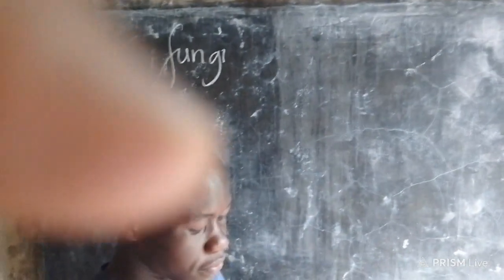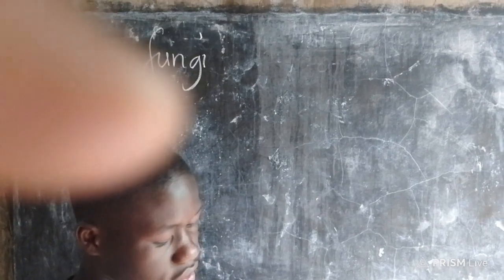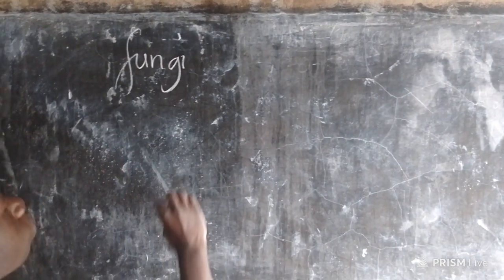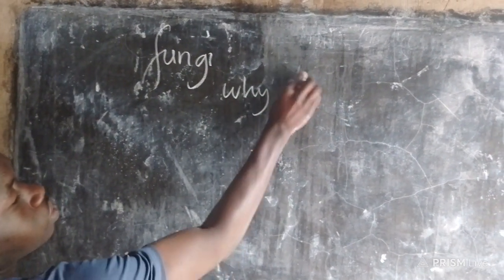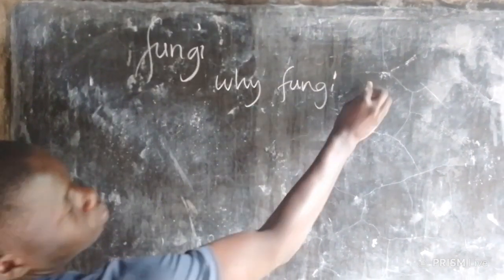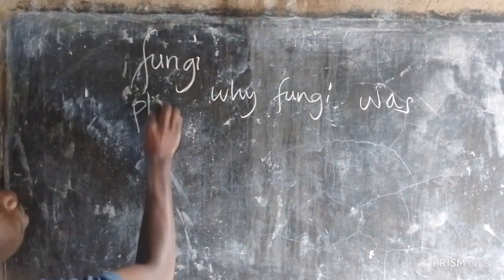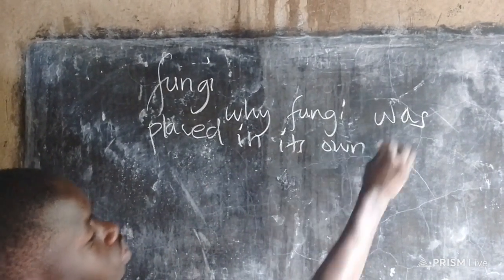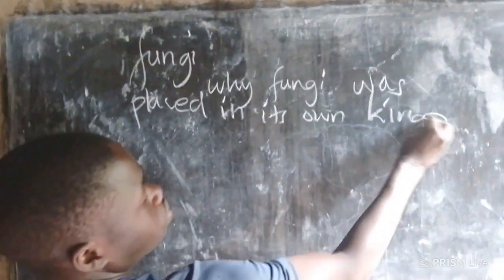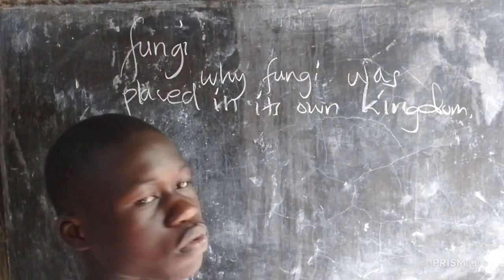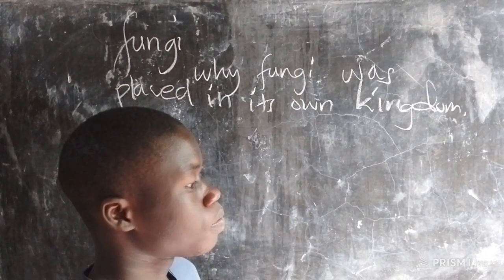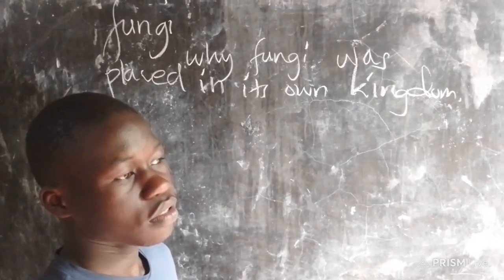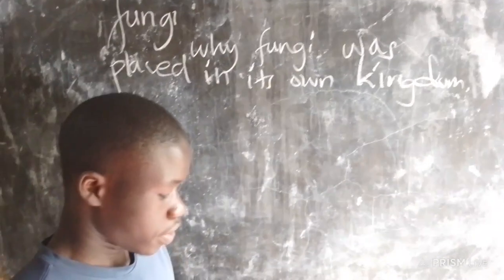Then they are saying outlying features of fungi that made it necessary to replace them in their own kingdom. So now, why was fungi placed in its own kingdom? So we shall look at specific reasons. We look at fungi, then we look at the plant kingdom in which it was originally classified.